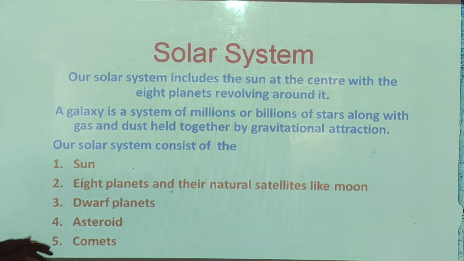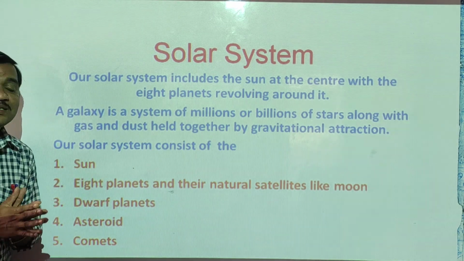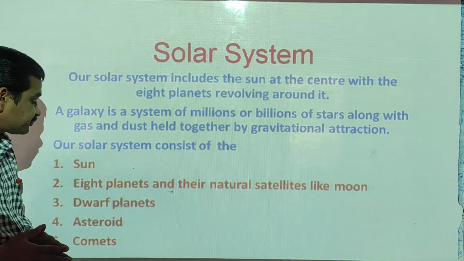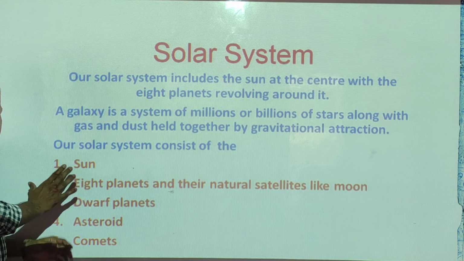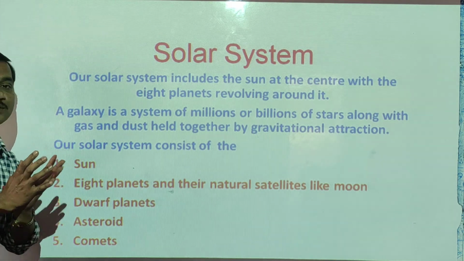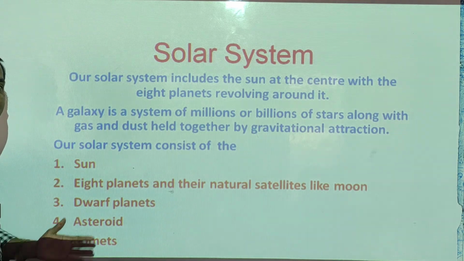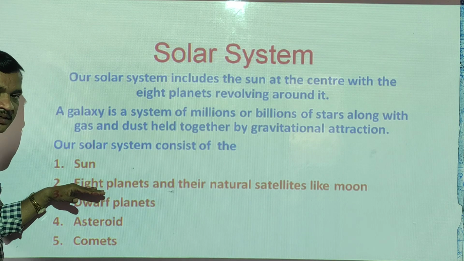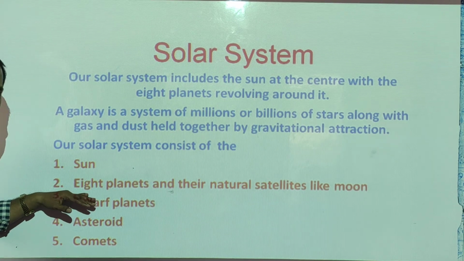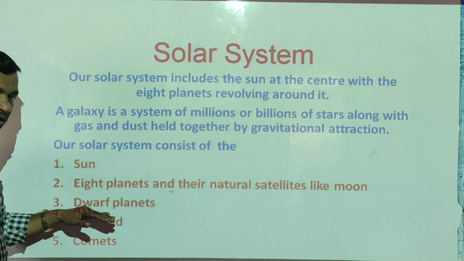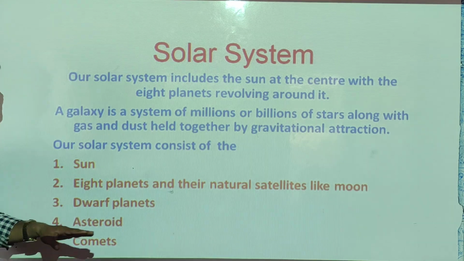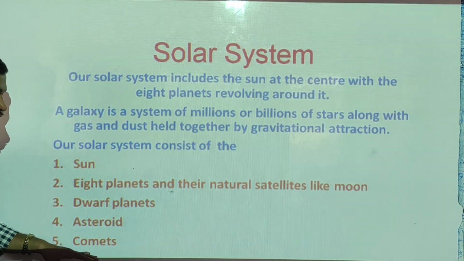Okay, now our solar system consists of the sun. Now see what the solar system consists of. Our solar system consists of the sun, then 8 planets, dwarf planets, asteroids and comets.